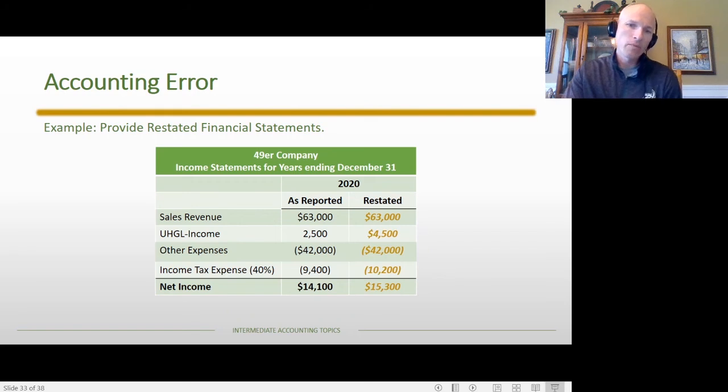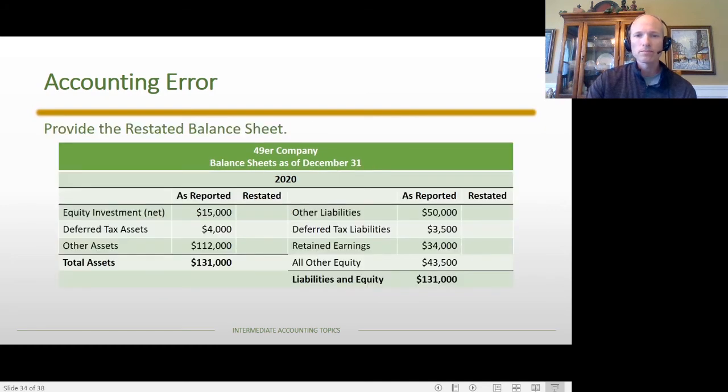And so our net income, notice that's an increase of $1,200, and the reason why it's $1,200 is because we increased the gain by $2,000, but we also increased the income tax expense by $800, which means there's a net increase of $1,200. Notice that that $1,200 difference is also the after-tax effect that was reported as part of retained earnings. So just be aware of that. So again, looking at the balance sheet, this would be as originally reported.